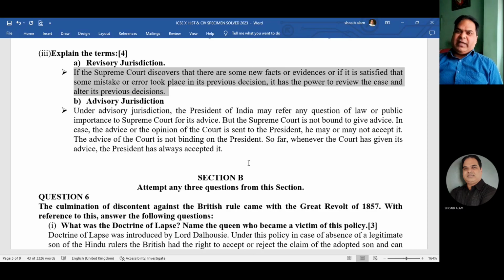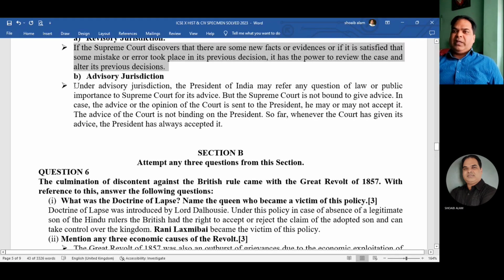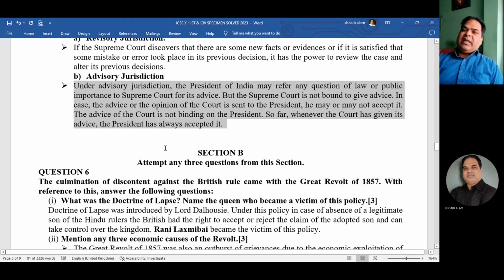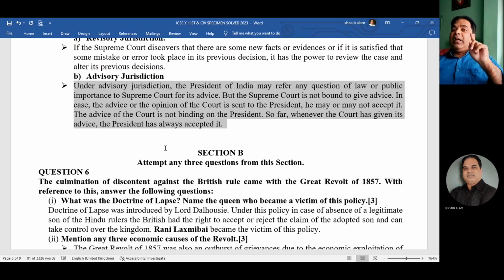Next one is advisory. So what is meant by advice? Very simple. As you all know, we all human beings need advice. But in legal terms, whenever a president needs advice, where will he go? The president may seek advice from the Supreme Court. Two things you must mention over here. President may seek advice from the Supreme Court. So the president will ask for advice.